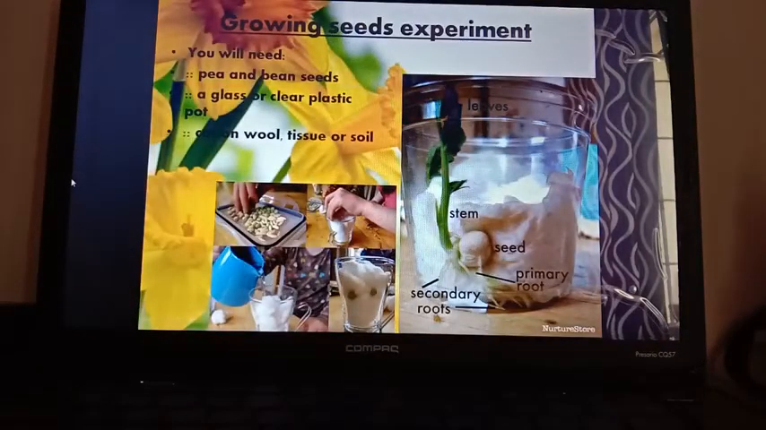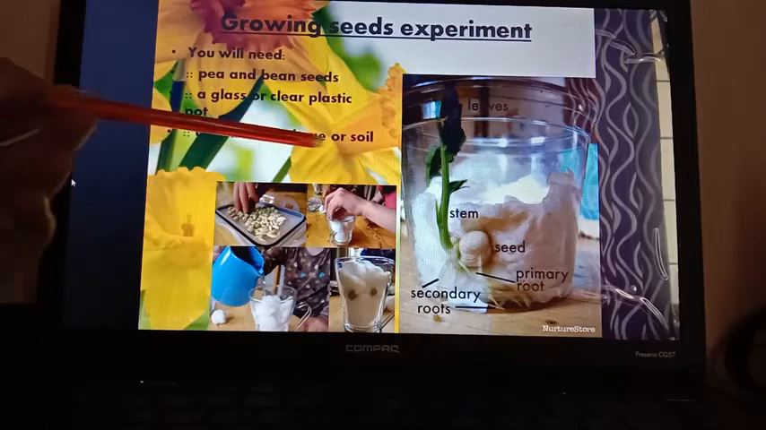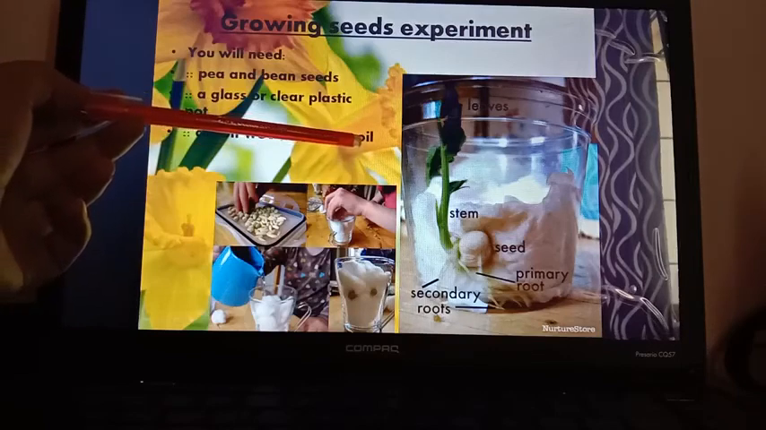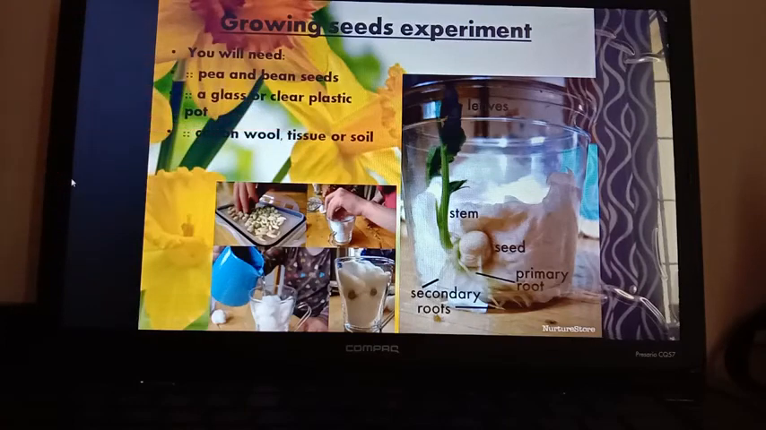Now here is one experiment, known as the growing seeds experiment. You can also try it at your home. For that you will need pea or bean seeds, any of the seeds you can take, a glass or clear plastic pot, and cotton wool, tissue or soil. Soil is a little bit difficult for the first time, so you can take cotton wool or tissue that is wet, obviously moist or wet.